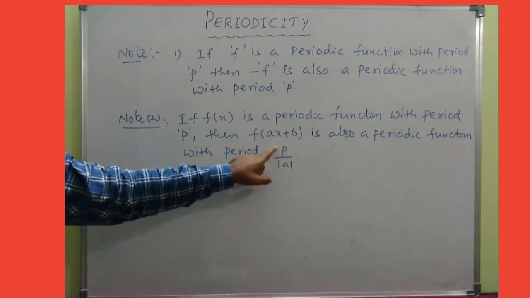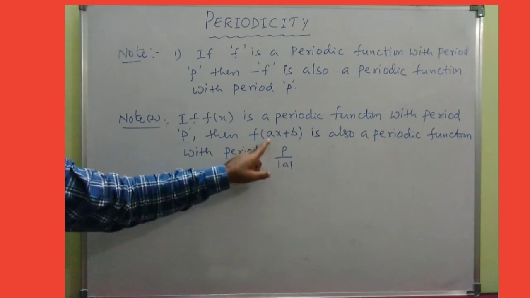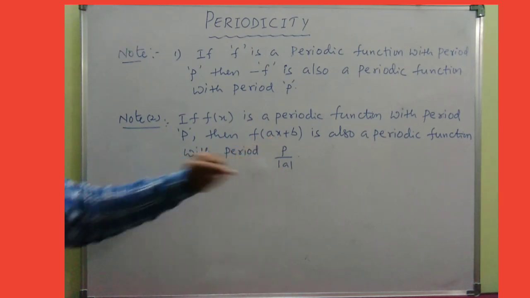The period is p by mod a. That means we need to divide by the coefficient of x. Do you understand this point?